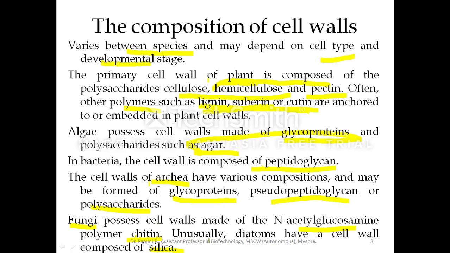In all these organisms, the composition is not uniform. In plants, the cell wall is made up of cellulose. Apart from that, we also find other polysaccharides and important polymers like lignin, suberin or cutin. The composition of the cell wall also depends on the cell type and the developmental stage.